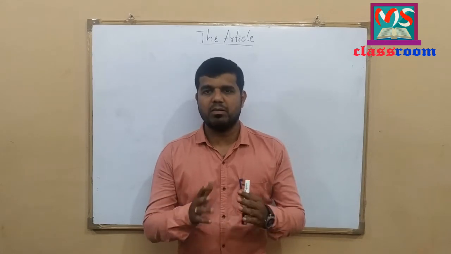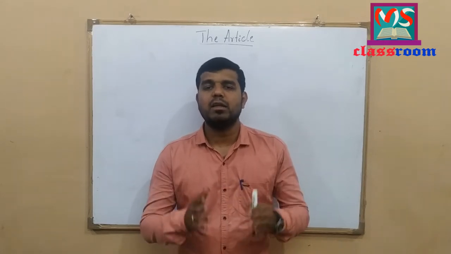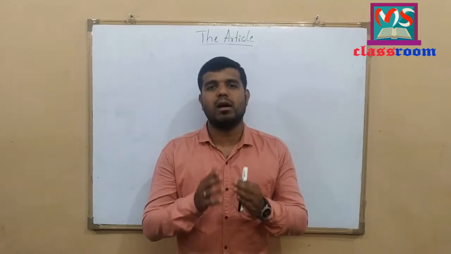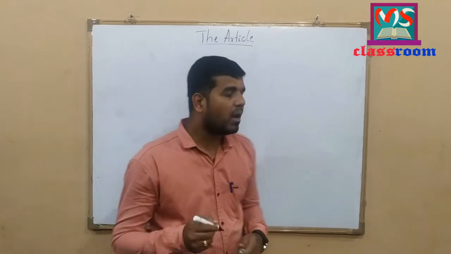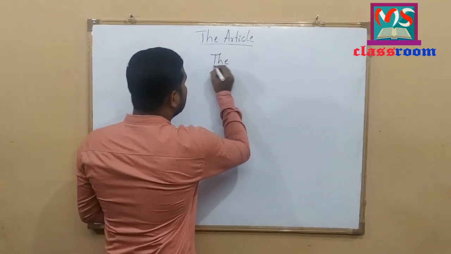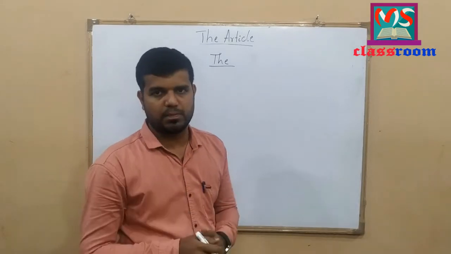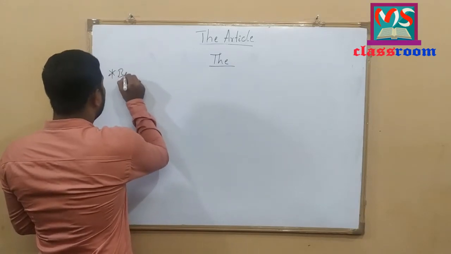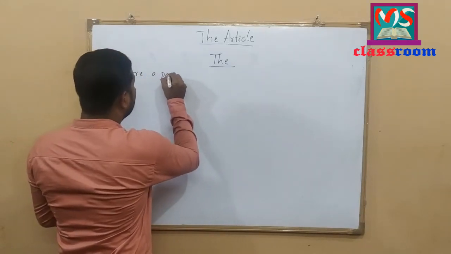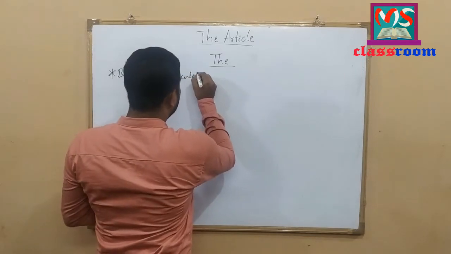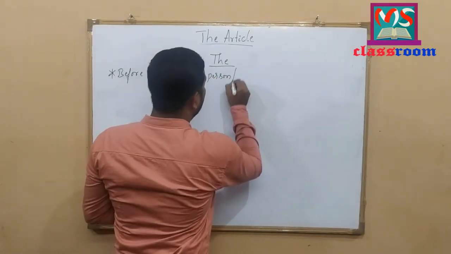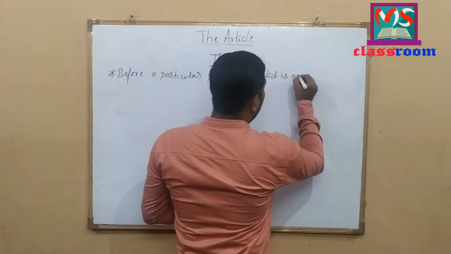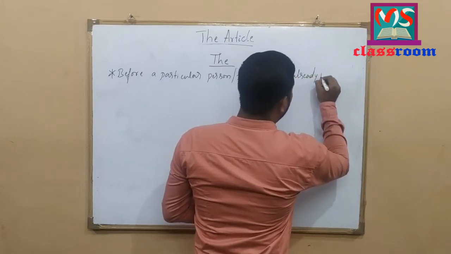In my previous session, I discussed the use of the indefinite article a or an. Today, I am here to discuss the use of the definite article the. As I told you, the definite article the points out the particular person or thing. Here, the definite article the is used before a particular person or thing which is already mentioned.